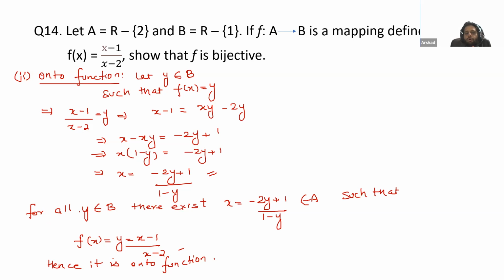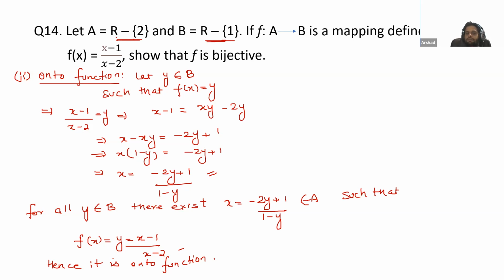What we are saying here, for all y belongs to B, what is B here? B means real numbers except 1. So we can put any value except 1. If you put here any value except 1, then you will always get a real number. So for all real values of y except 1, there exists a value x. And now what is x? x is a real number minus 2. So that means this value will never be equal to 2.